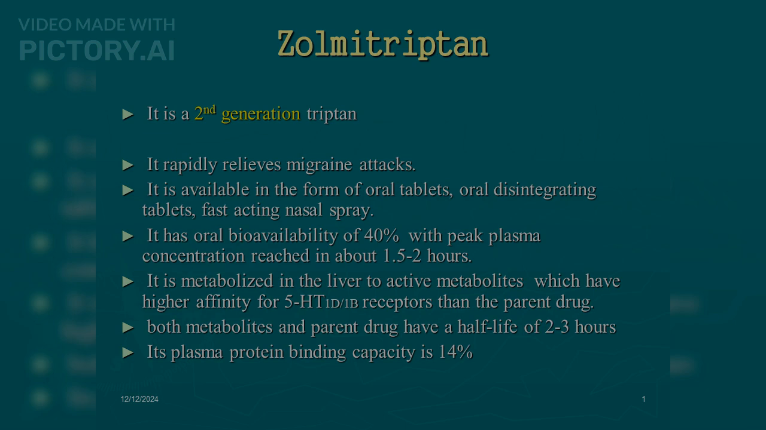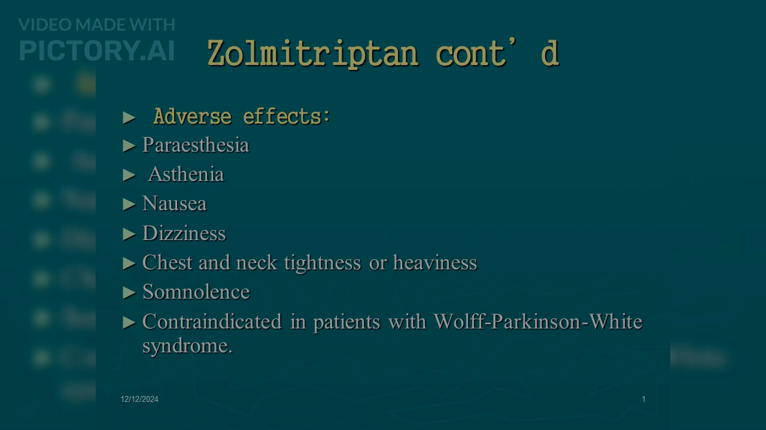It has an oral bioavailability of 40% with peak plasma concentration reached in about 1.5 to 2 hours. It is metabolized in the liver to active metabolites which have higher affinity for 5-HT1D and 1B receptors than the parent drug. Both metabolites and parent drug have a half-life of 2-3 hours. Its plasma protein binding is 14%. Adverse effects: paresthesia, asthenia, nausea, dizziness, chest and neck tightness or heaviness, somnolence. Contraindicated in patients with Wolff-Parkinson-White syndrome.